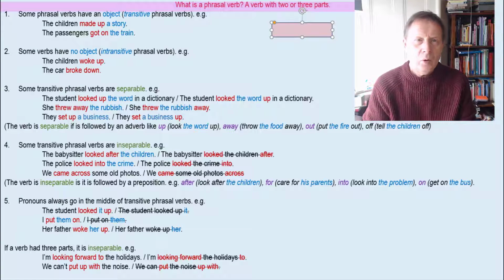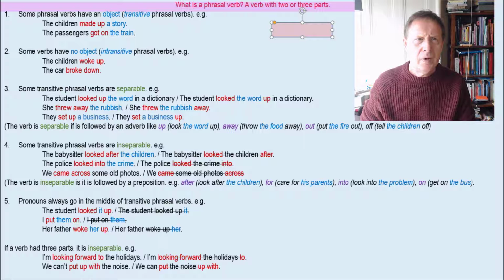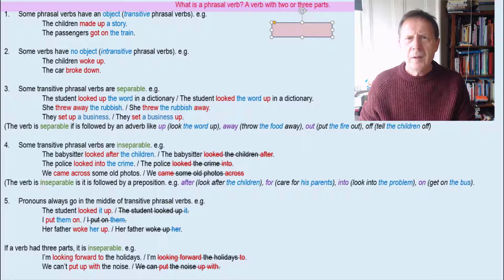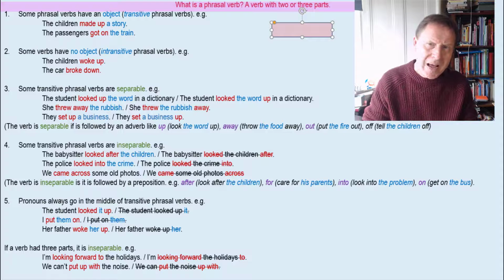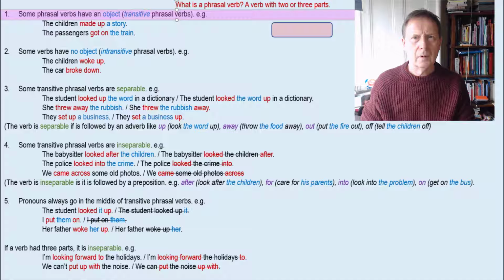Here is an overview of the important points to remember when studying phrasal verbs, or when trying to understand phrasal verbs. First point, what is a phrasal verb? It's a verb with two or three parts. Sometimes these parts are called particles; some of them are adverbs, and some of them are prepositions. Now, like other verbs, some phrasal verbs have an object. These are called transitive phrasal verbs.